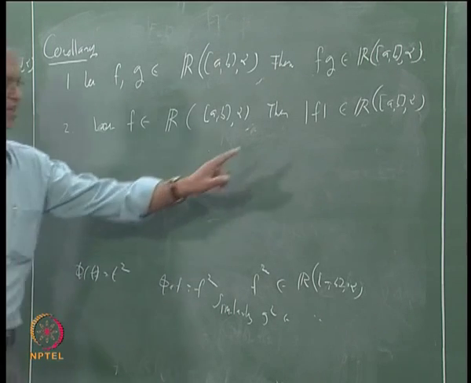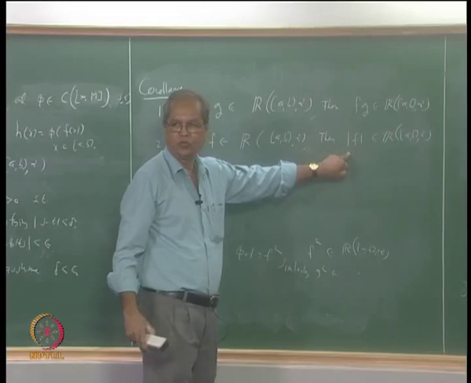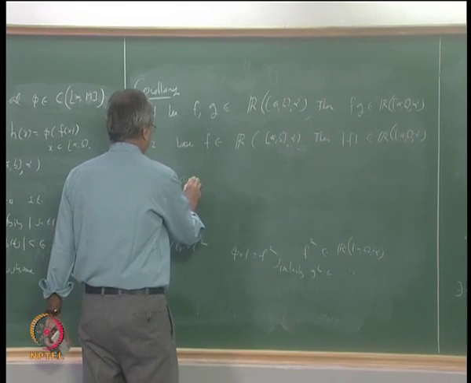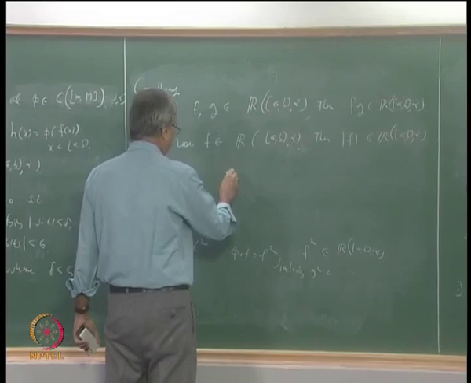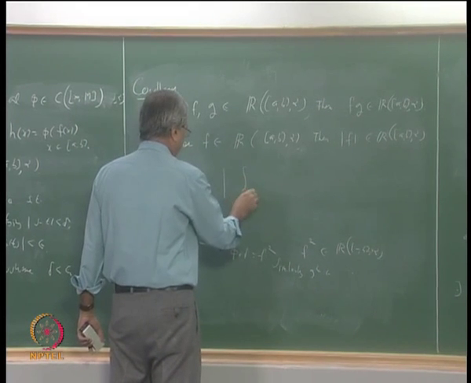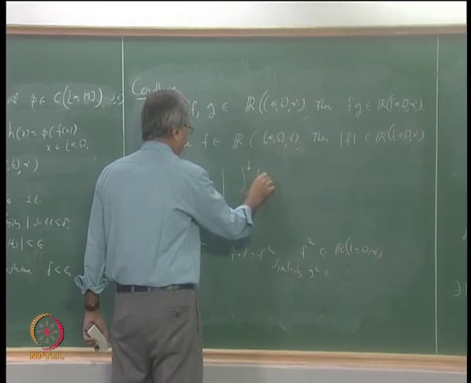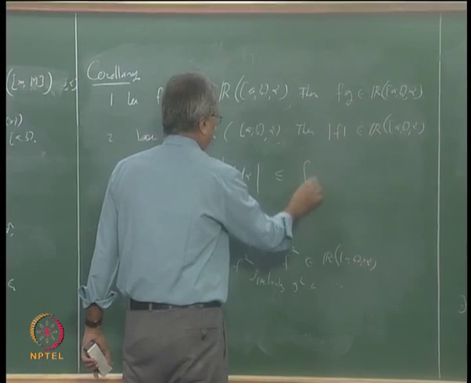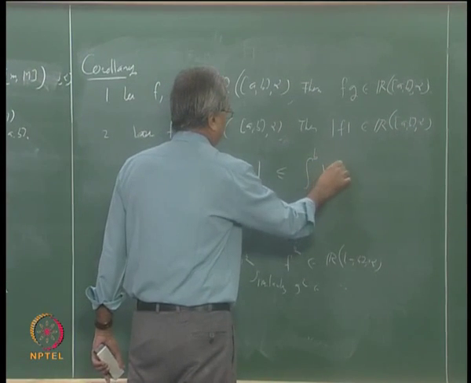But in this case we can say something more about this integral of mod f, and that is the following. If you look at the absolute value of the integral, that is integral a to b f d alpha, then that is less than or equal to integral a to b mod f d alpha.